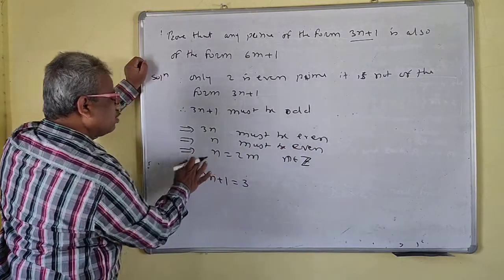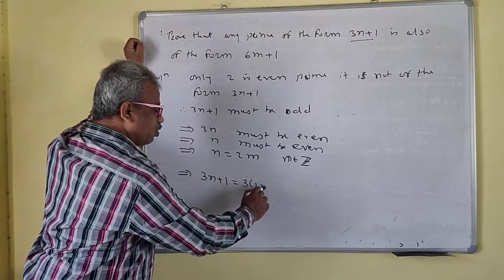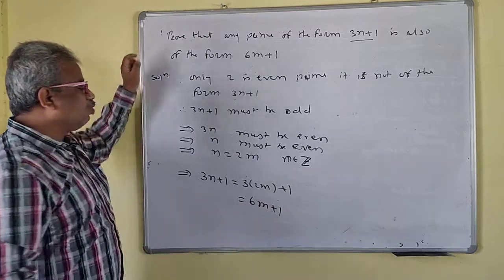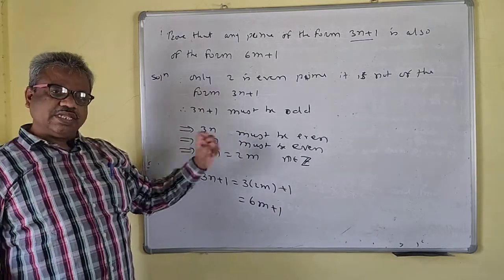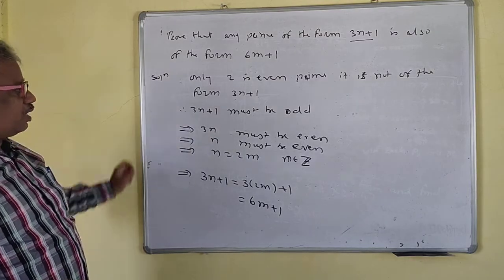So simply we write n is equal to twice m. So 3n plus 1 is 3 times twice m plus 1, which is 6m plus 1. Now 3n is even, so that means n is also even. Okay?